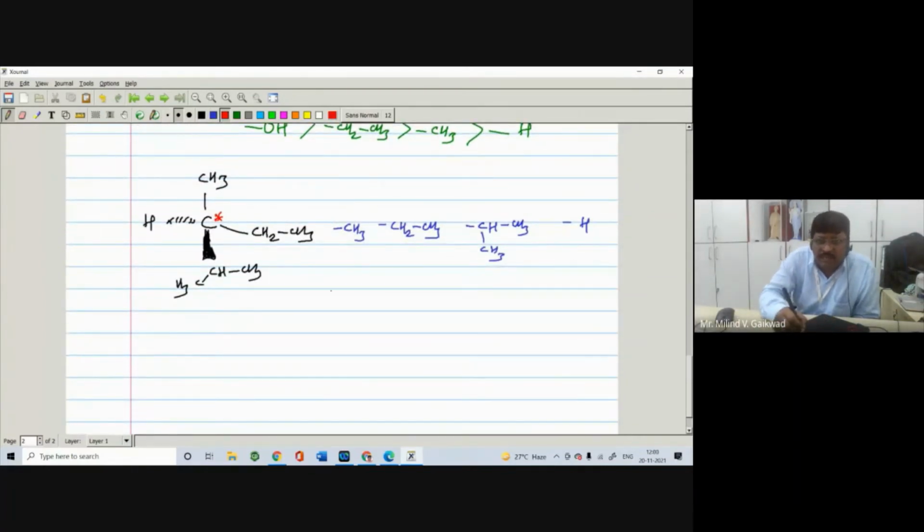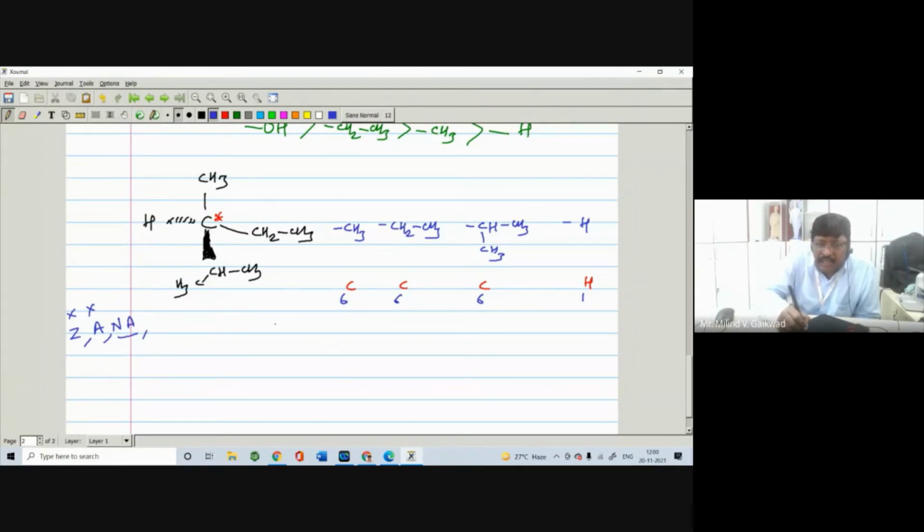Then we have to see the element directly attached to the asymmetric carbon atom. In this case it is a carbon, in this case it is also carbon, in this case it is also carbon, and here is a hydrogen. So of course the atomic number of these elements is 6, 6, 6, and 1. So of course these three groups get the first priority over the hydrogen, means hydrogen gets the fourth priority. The atomic number is the same, means Z is the same, the mass number is also the same. So the first will fail, the second will fail. Then we have to see the next element or next atom.